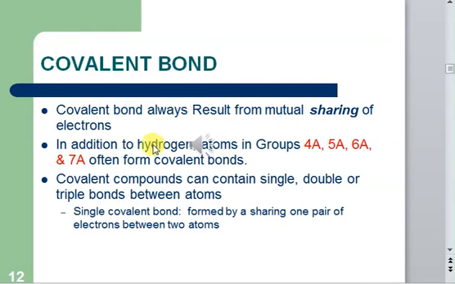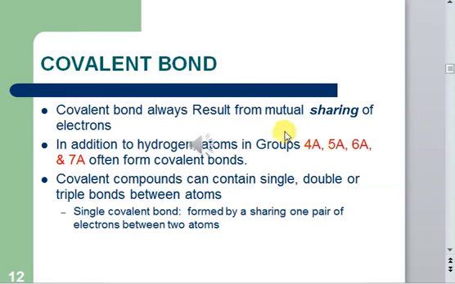Hydrogen atoms form covalent bonds, and in addition to hydrogen, atoms in groups 4A, 5A, 6A, and 7A also form covalent bonds with one another. Non-metals tend to form covalent bonds with one another.